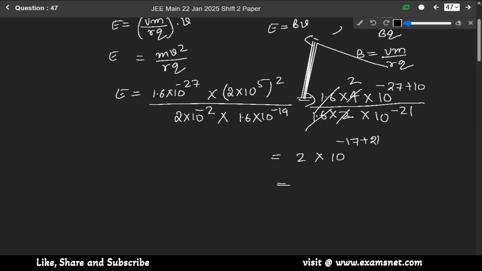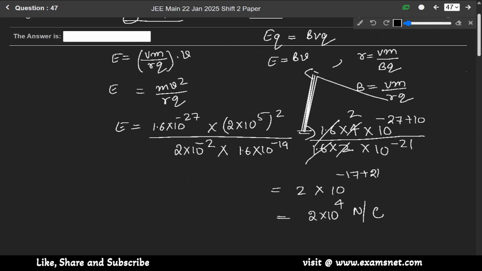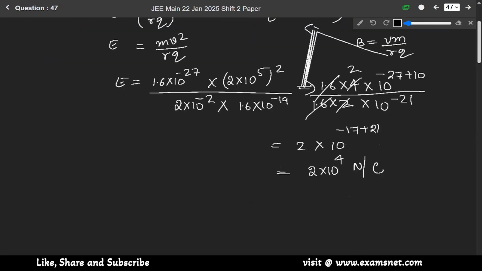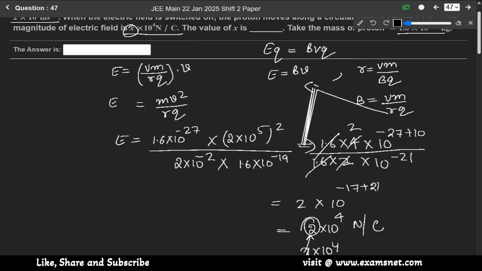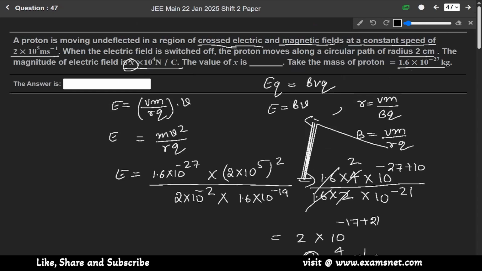So it will equal 2 into 10 to the power 4 Newton per Coulomb. Comparing it with that given in the question, x into 10 to the power 4, the value of x is 2.